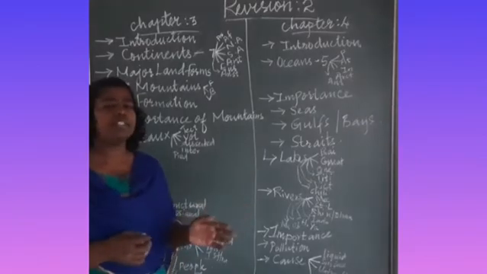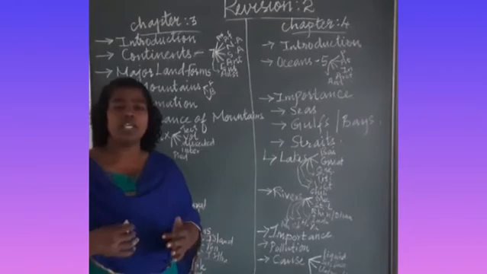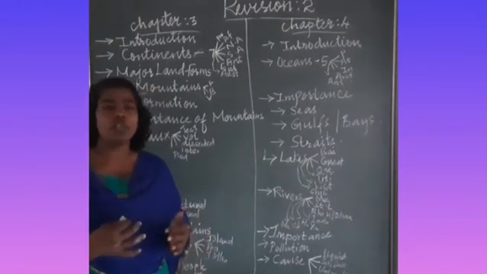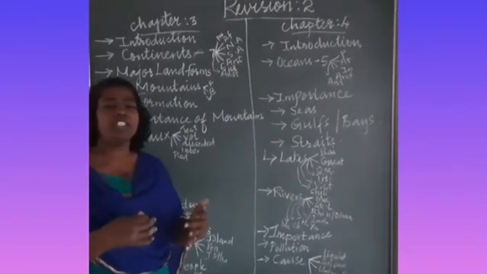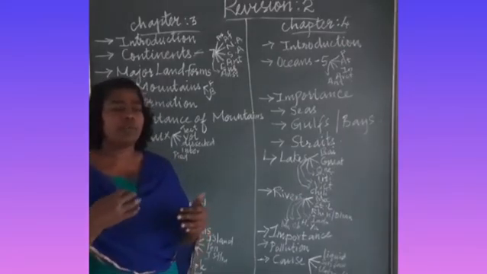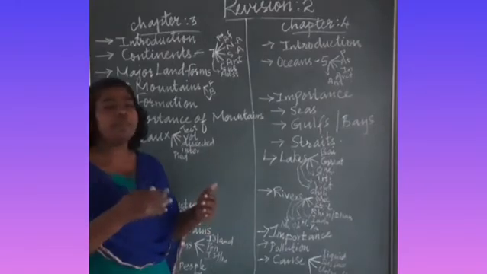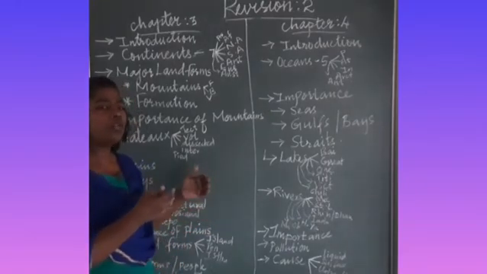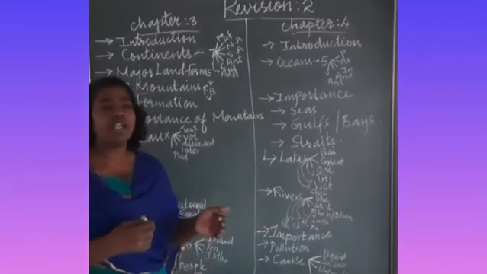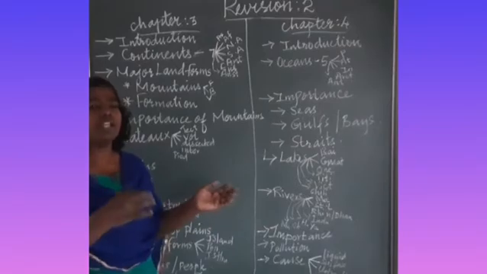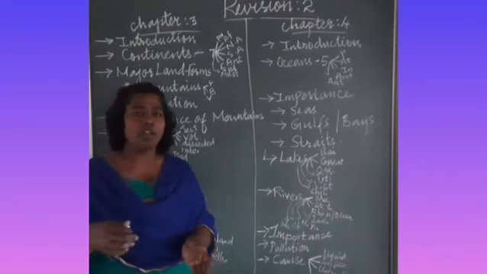How are these valleys formed? Valleys are formed because of the flow of water. When the water flows from the top of the mountain, some of the region gets eroded. Because of the eroded region, the steep part of the mountain is called what? Valleys. And when we see the valleys, there will be raised landforms on both sides and water will be flowing in the middle of it.